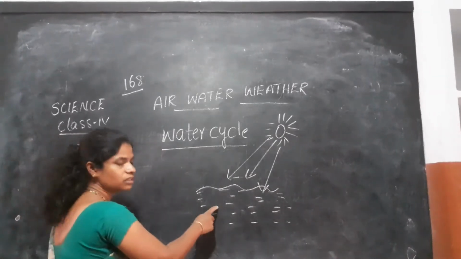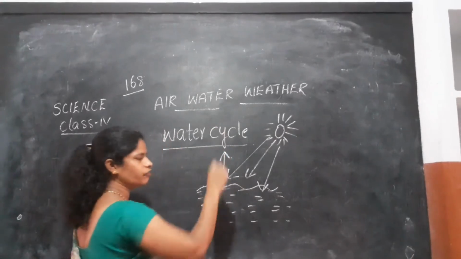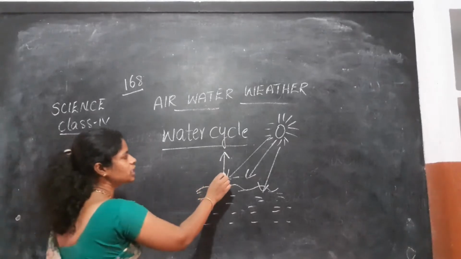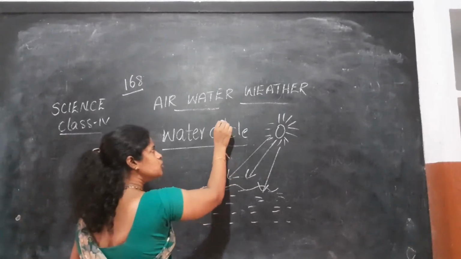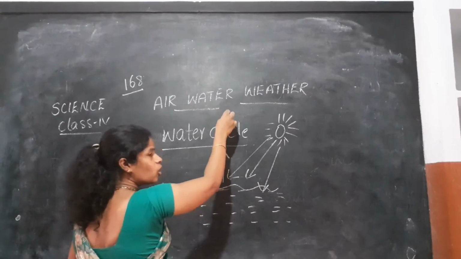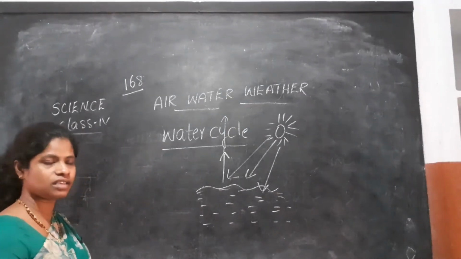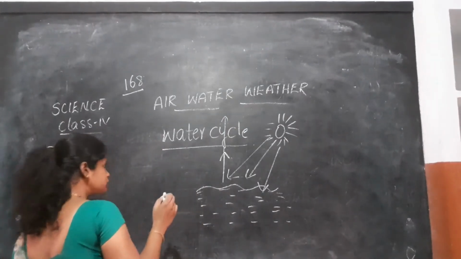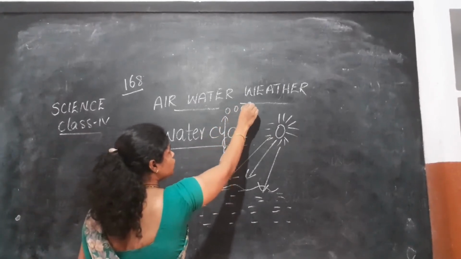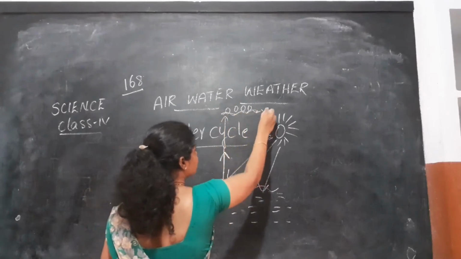The water converts into water vapor and goes up. Okay students. So this water vapor, after going up to some extent, because of the cool atmosphere there, it condenses and turns into tiny water drops and forms a cloud.